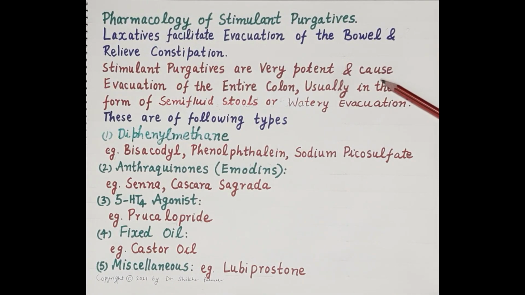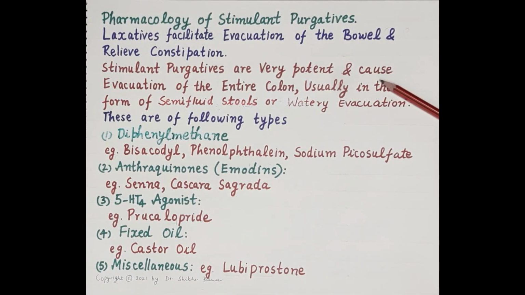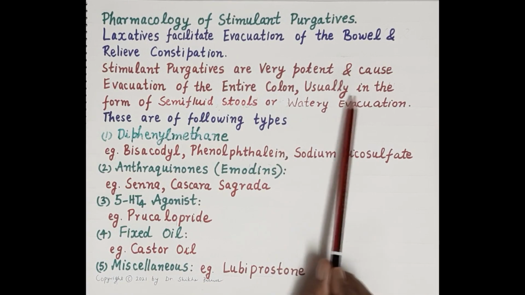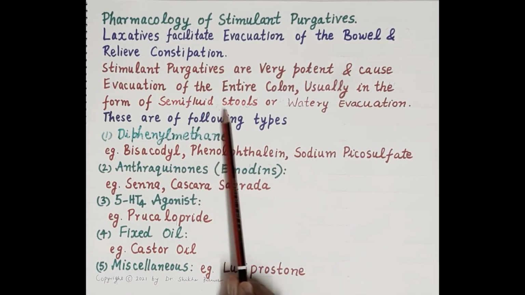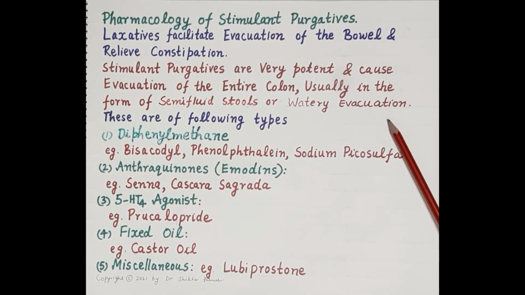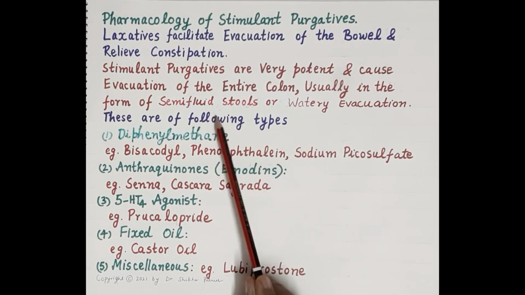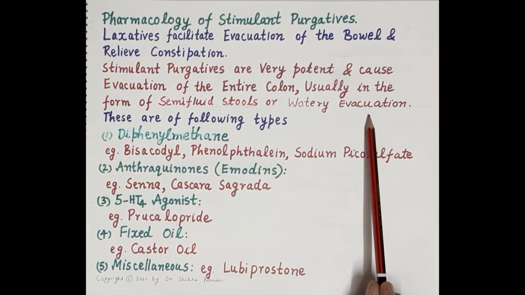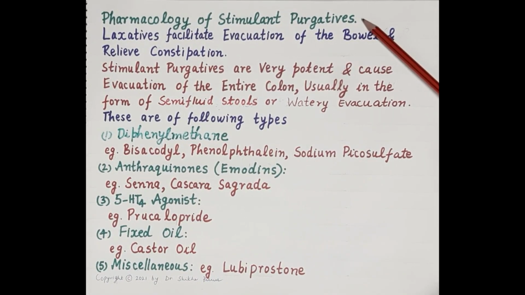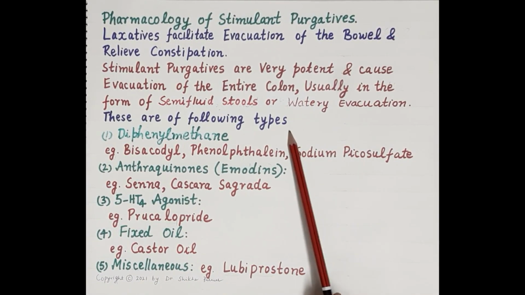Now, stimulant purgatives are very potent, in fact the most potent of all laxatives, and produce complete evacuation of the entire colon, usually in the form of semi-fluid stools or watery evacuation. Since these drugs exhibit a strong laxative effect and result in semi-fluid stools or watery evacuation, they are termed purgatives. That is, strong laxatives are termed purgatives. Now, these are of the following types.